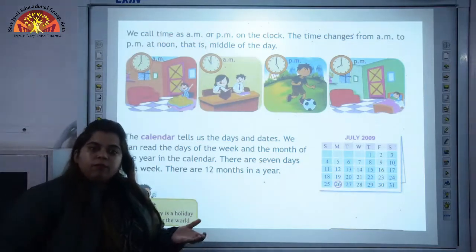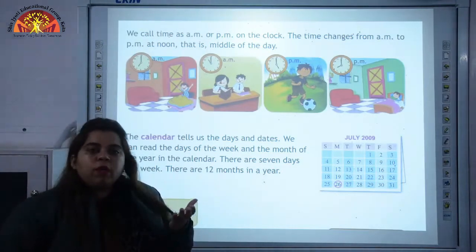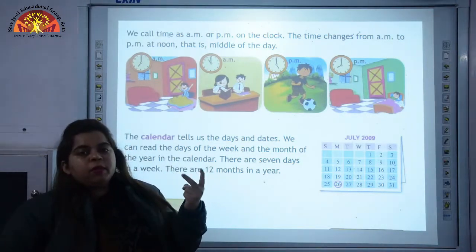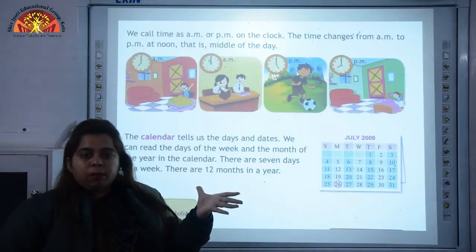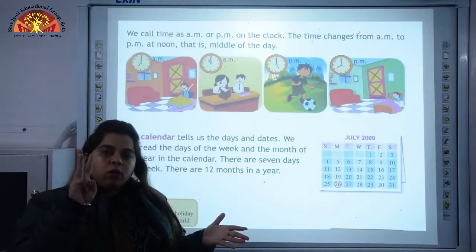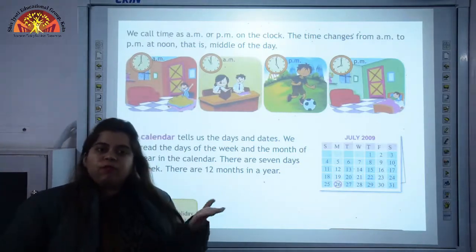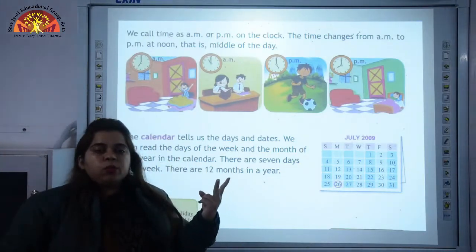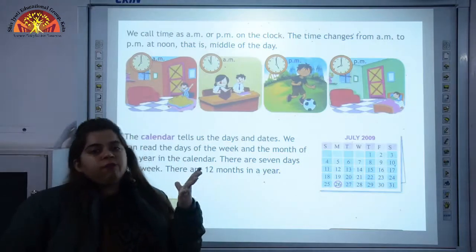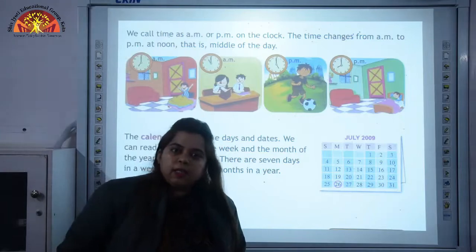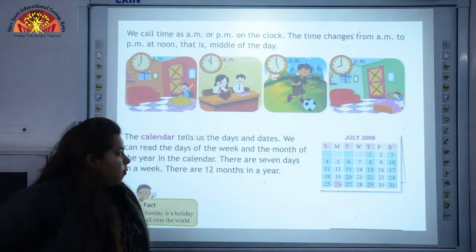Now yes, we have months of the year also. We have 12 months in a year, like January, February, March, April, May, June, July, August, September, October, November and December. And days of the week are Monday, Tuesday, Wednesday, Thursday, Friday and Saturday. And the last day is Sunday, that is a day of holiday.